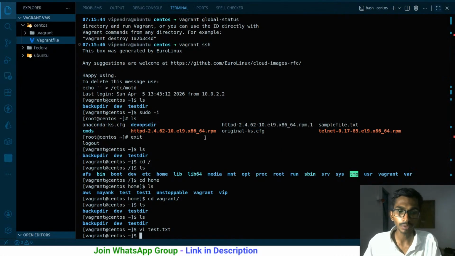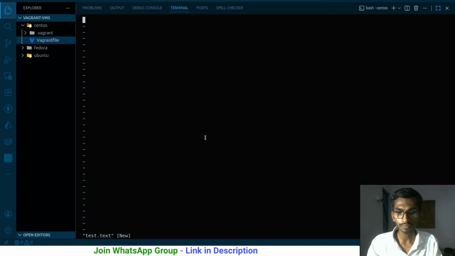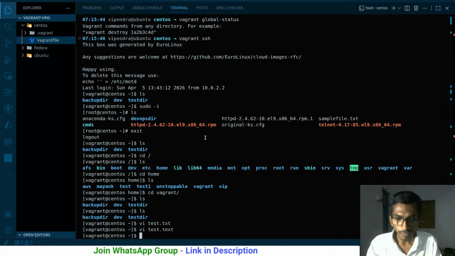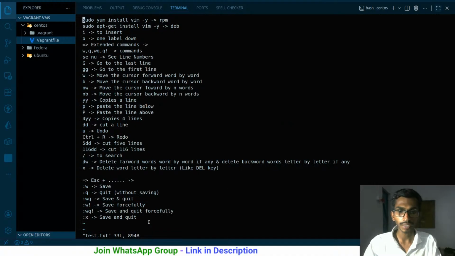So ultimately, if you do vi test.txt, inside, that's wrong, quit. What was the name of the file? vi test.txt, okay. So vi test.txt, just like this. This is the content that you have, and this is the cursor. If you just want to write over there, press I on your keyboard and you will start writing.